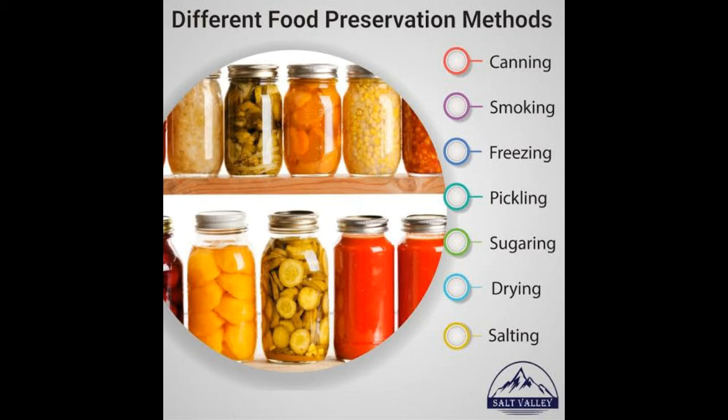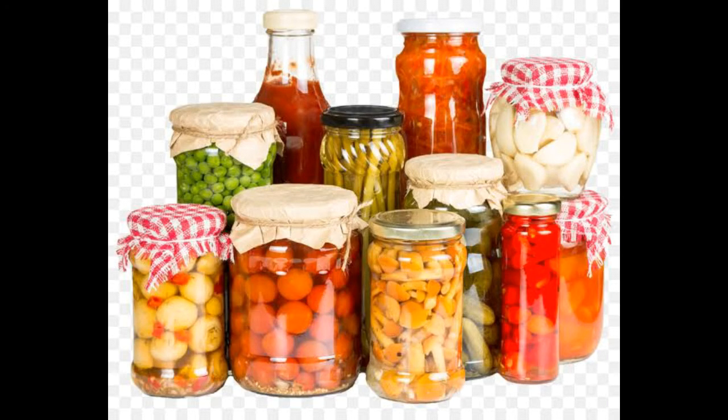Have you ever seen them? See in the picture you can see the bottles. In the bottles there are different food items. See children, here you can store them in this way, which is simply called the canning technique. You can brine them, or you can add sugar to them, or you can add some preservatives or acids to them, and you can store the food materials for longer periods.